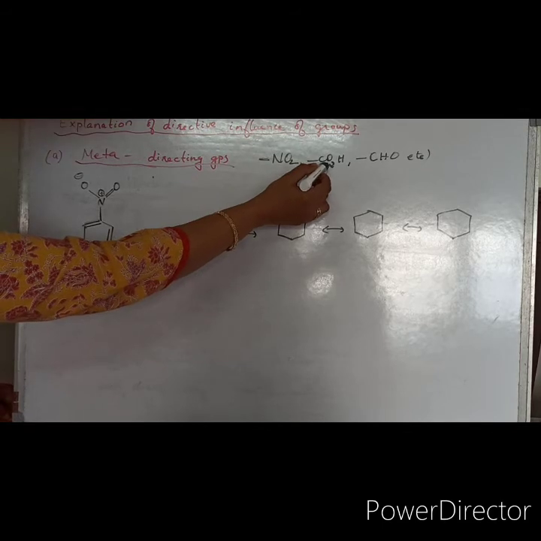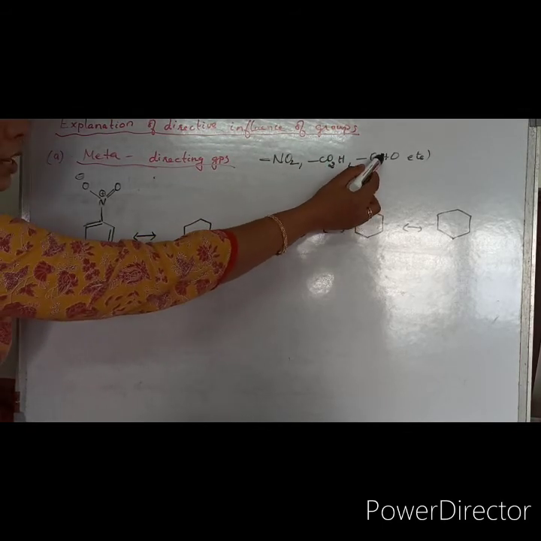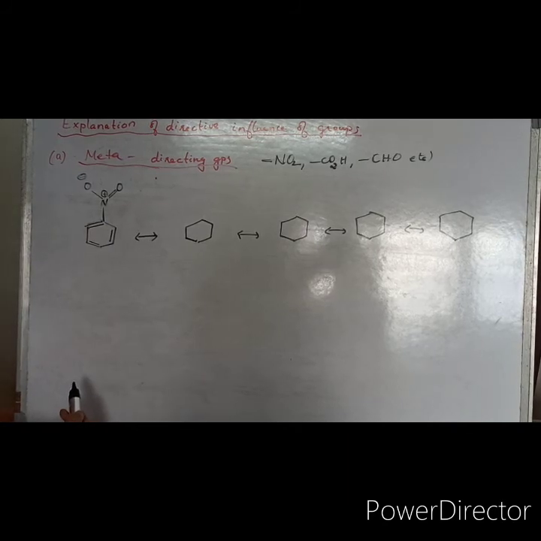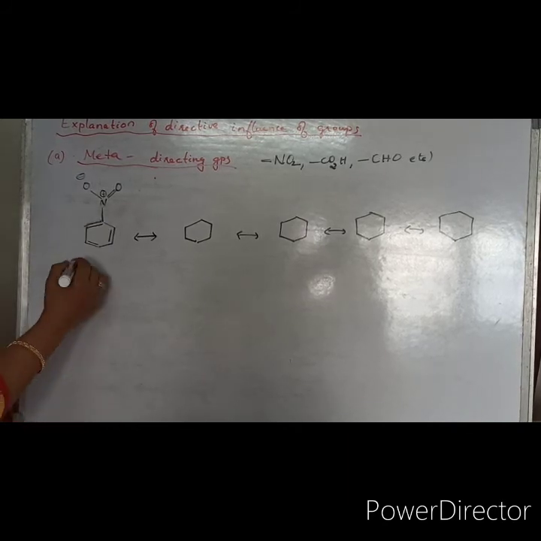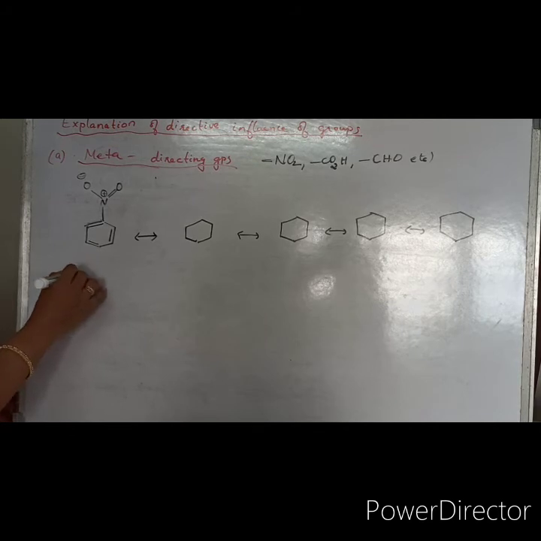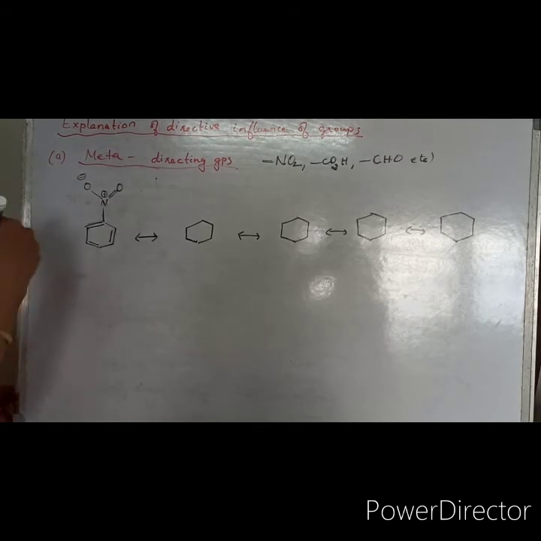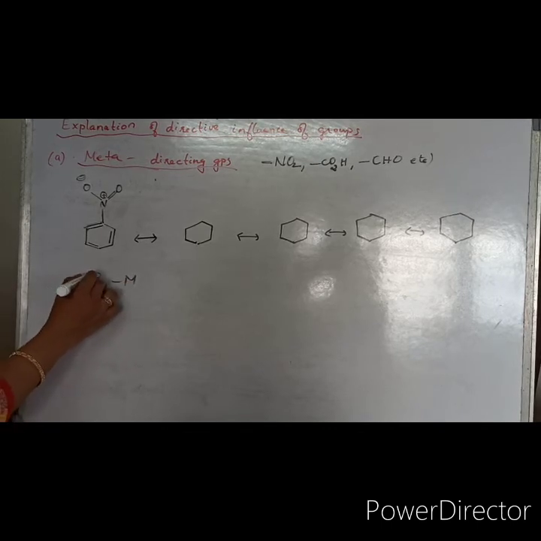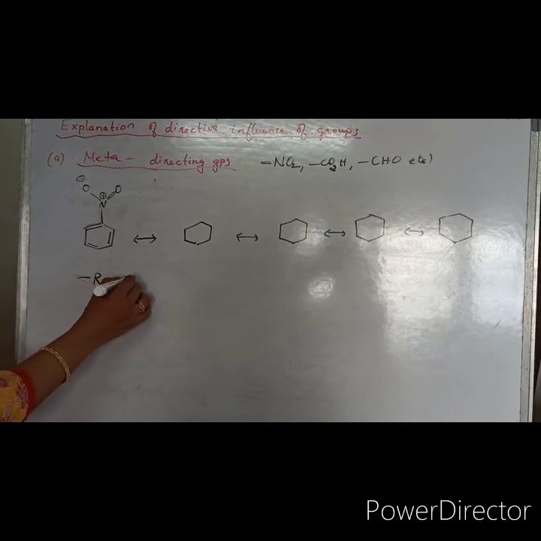Here carbon attached to two electronegative oxygens. Here carbon attached to oxygen, etc. So that means they are attached to electron deficient atoms. So that means they have a minus I effect group attached to them. So that shows negative resonance effect or negative isomeric effect.